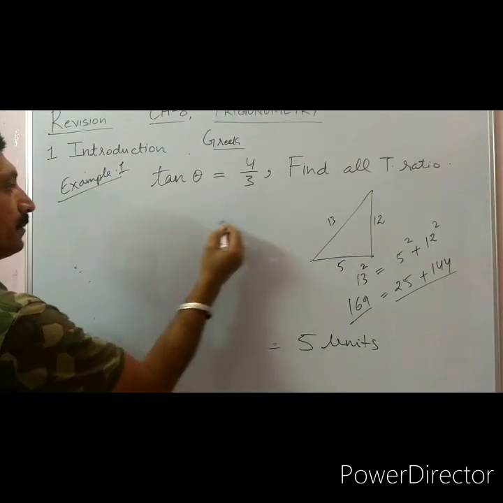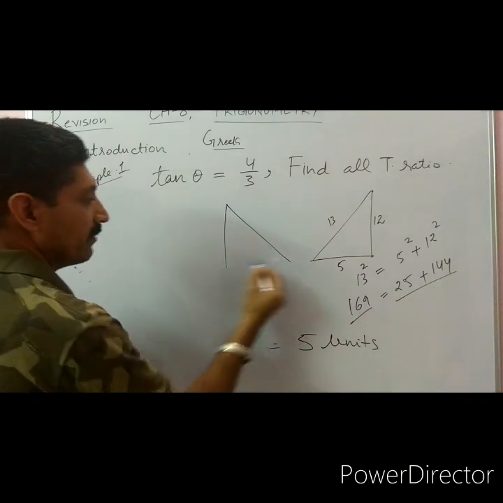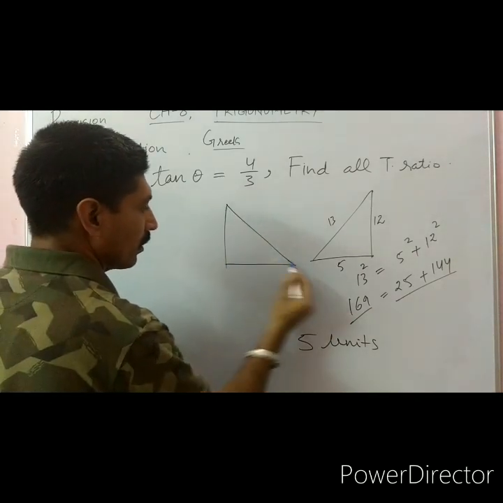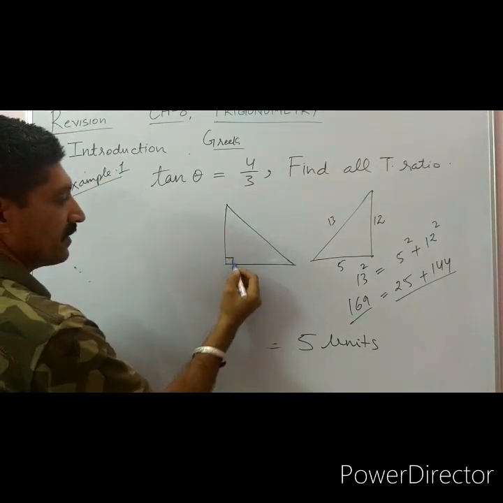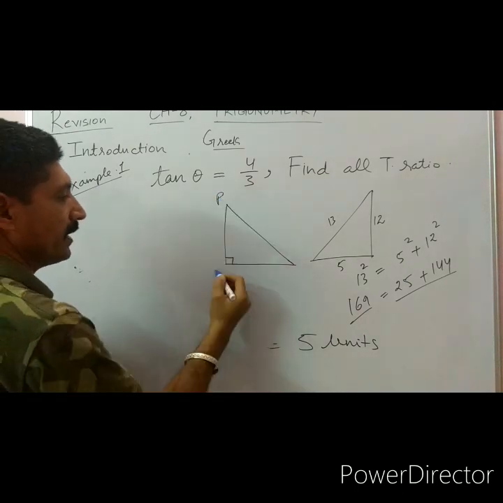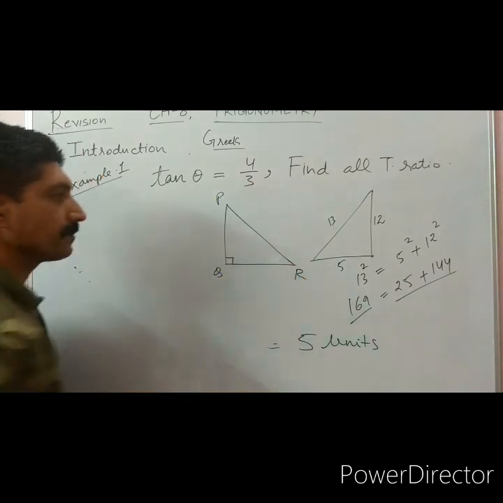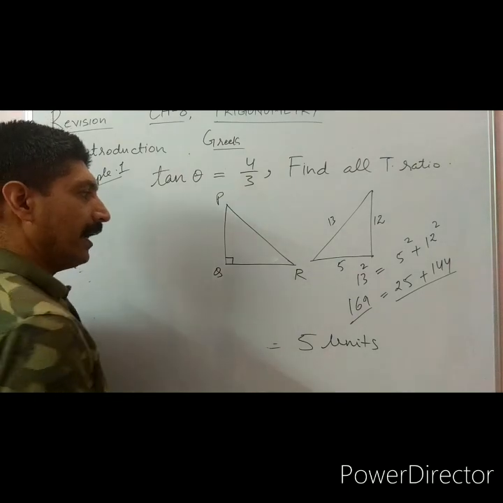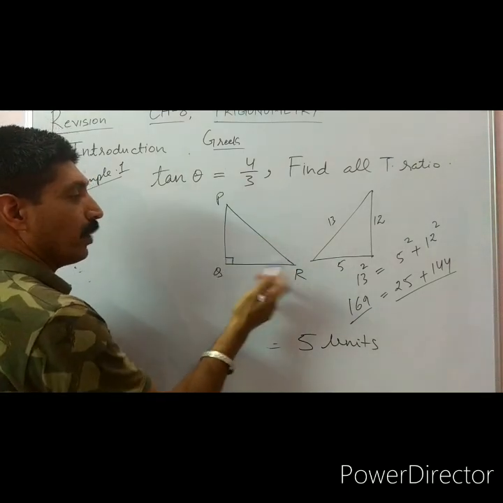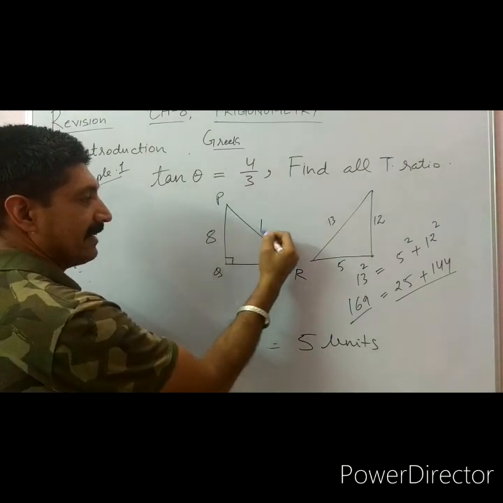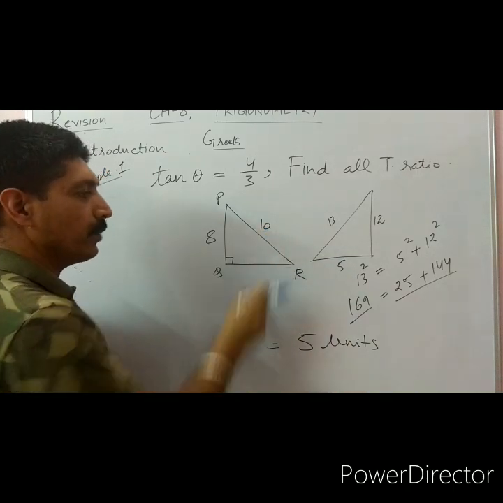If we have a triangle in which sides are given, if it is a right angle triangle, let it be P, Q, R here, and the sides are given, if one side is given 8, this side is given 10, how to find QR?